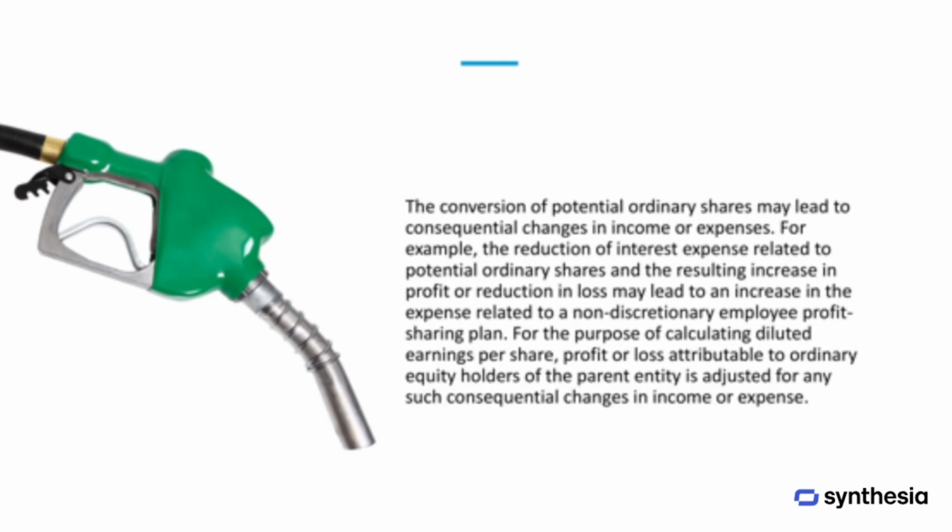The conversion of potential ordinary shares can lead to additional changes in income or expenses. For example, if interest expense related to these shares is reduced, profit may increase or loss may decrease, which in turn could increase the expense for a non-discretionary employee profit-sharing plan. When calculating diluted earnings per share, profit or loss attributable to ordinary equity holders is adjusted to reflect any such consequential changes in income or expense.